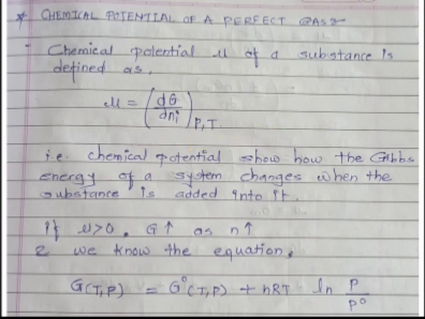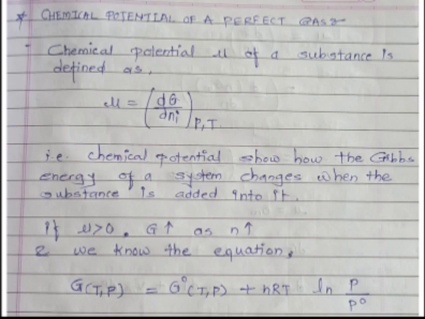So chemical potential of a perfect gas is defined as mu is equal to dG upon dNi at constant pressure and temperature. So see here, mu is the chemical potential of any substance, and it is defined as the rate of change of Gibbs free energy with respect to change in number of moles at a constant pressure.